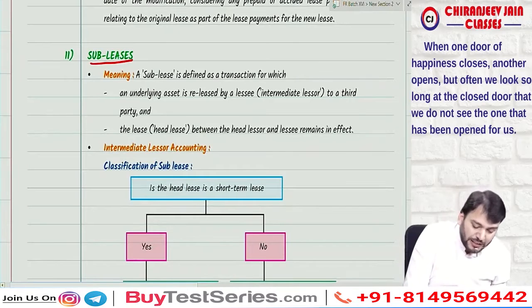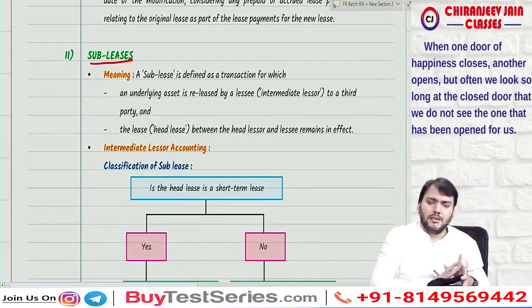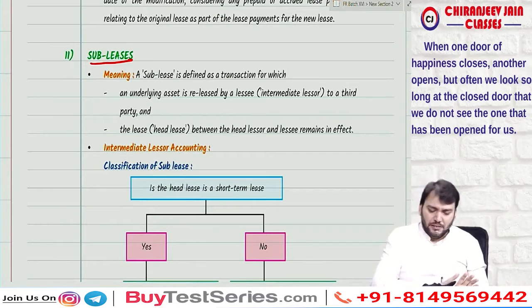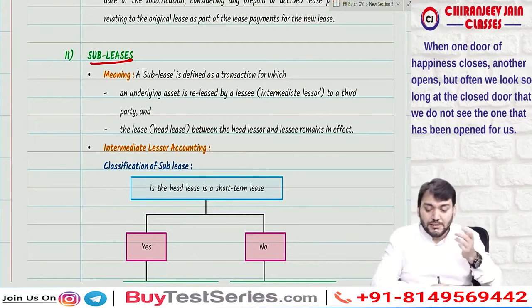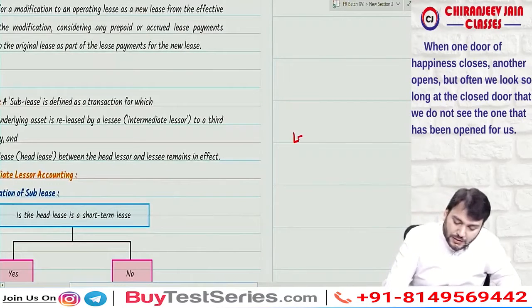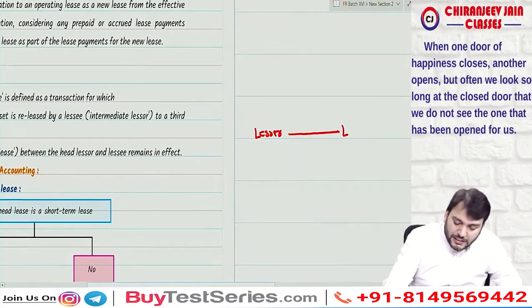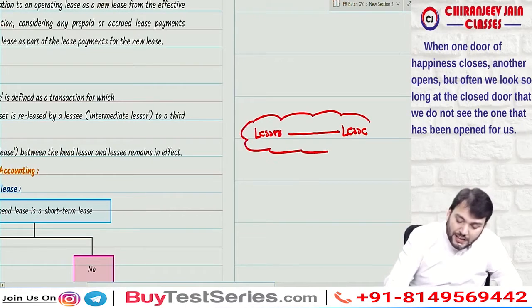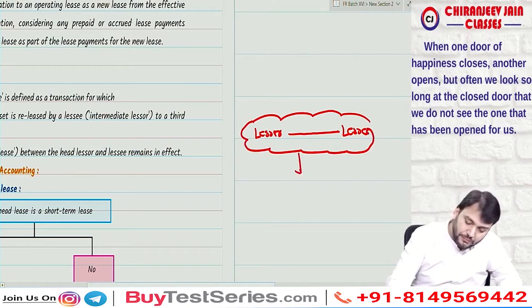The next point is sublease. Now sublease is very easy, nothing complicated in this. Sublease means, suppose a lessor transfers an asset to a lessee. So this is known as head lease.